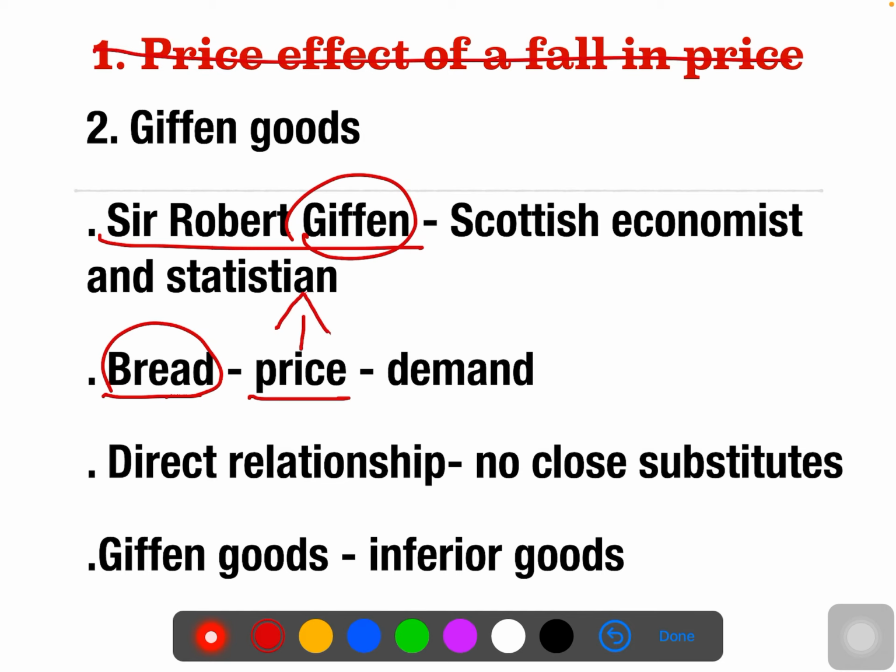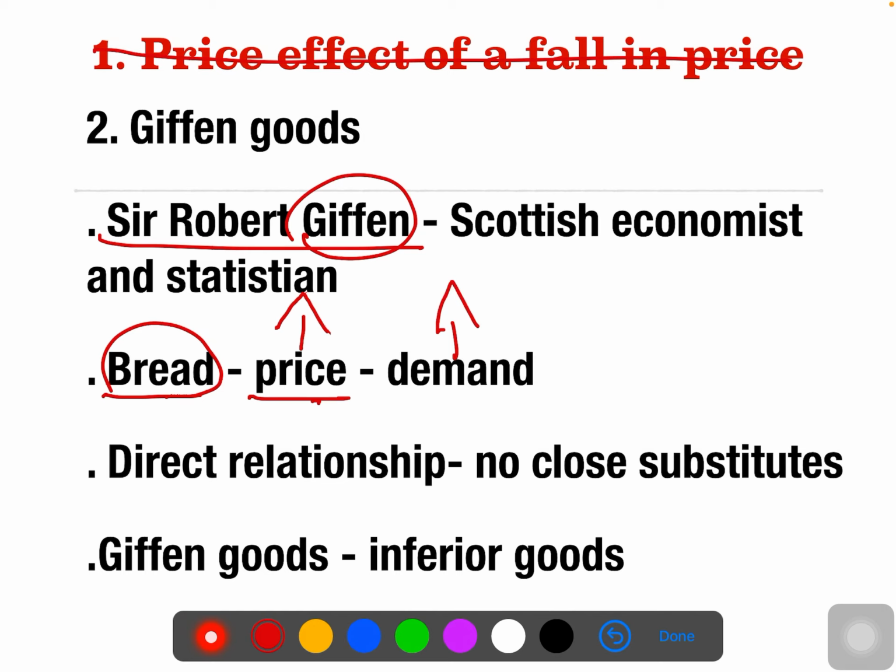The reverse happened: when the price of bread increased, the British workers started increasing their consumption of bread even more. The price of bread is increasing, and the demand for bread is also increasing. So in this case, again we are proving an exceptional case of the law of demand. Bread's price is increasing, but the British workers continuously increase their consumption. Why did it happen?